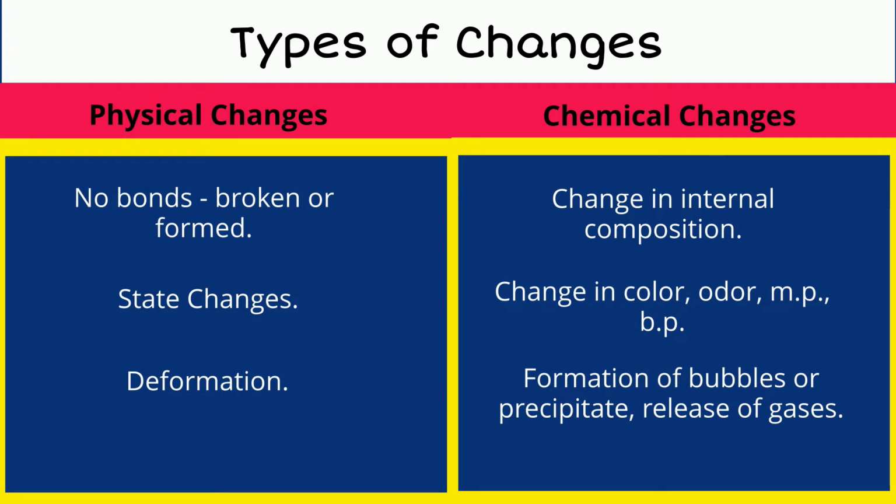Physical changes are mostly reversible, which means that the original state of the compound can be brought back. But chemical changes are generally irreversible, which means that we cannot get back the original components, though there are exceptions in both the cases.